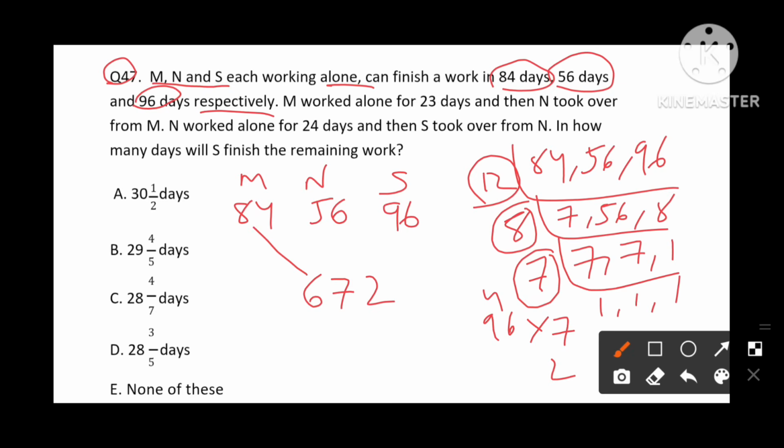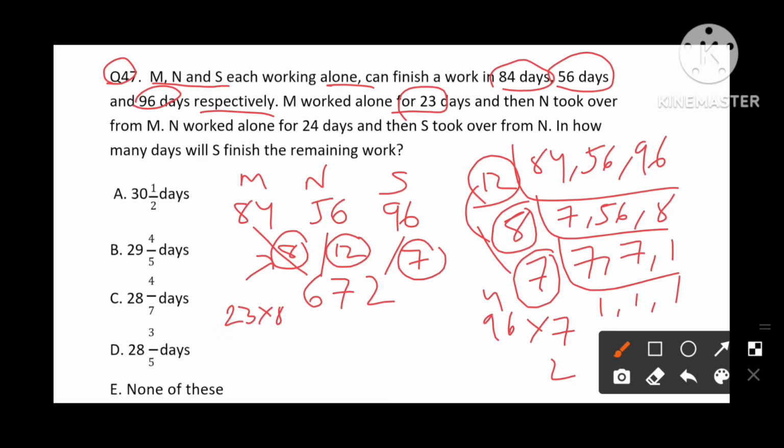So 84 means 84 8 times, 56 12 times, 96 7 times. So we have efficiencies which are 8, 12 and 7. Question says that M worked alone for 23 days. So M efficiency is 8. So 23 into 8 units is completed by M, which is 8 3 times 24, 8 2 times 16 and 2 18. So 184 units completed by M alone.